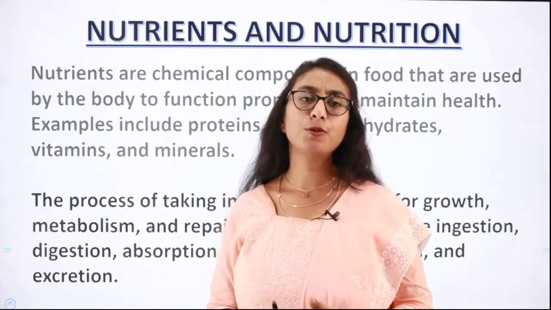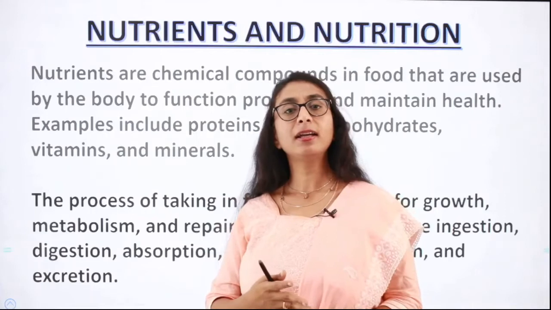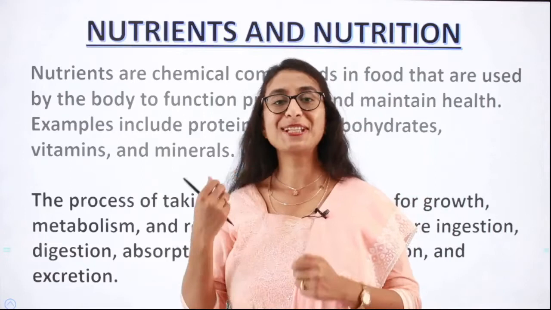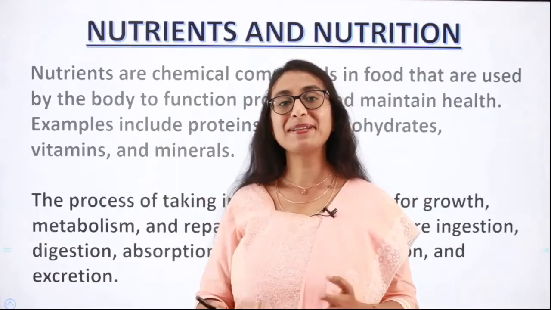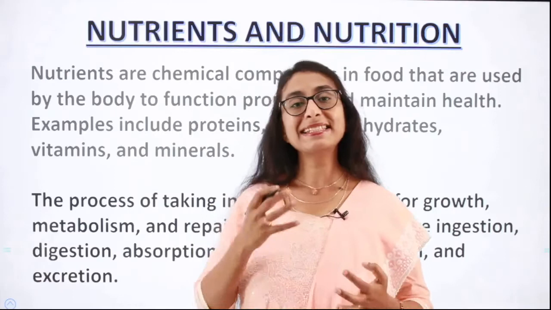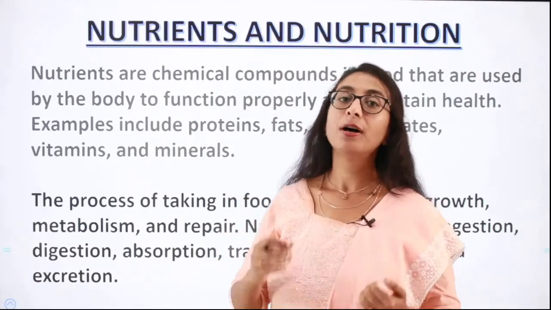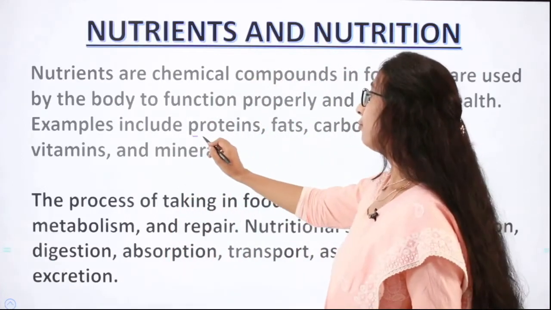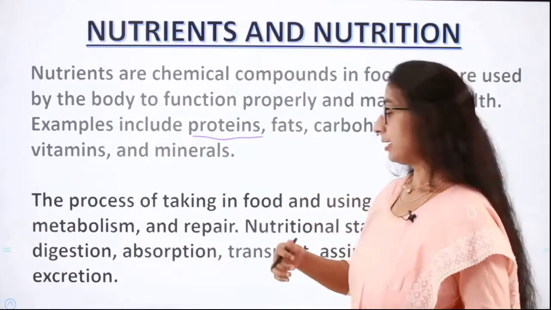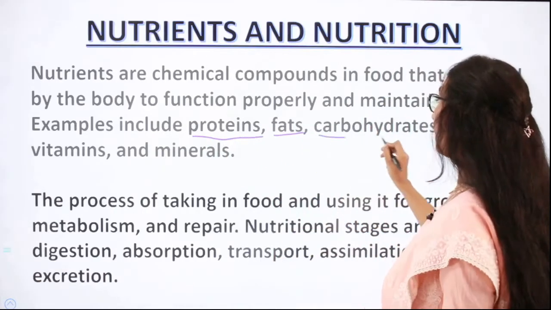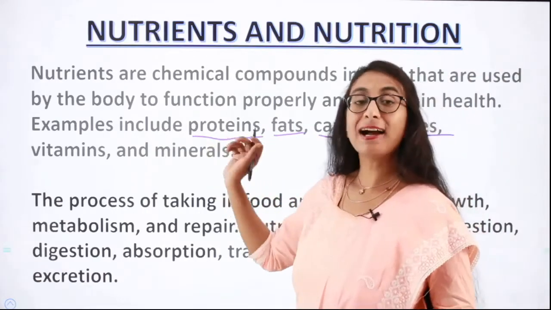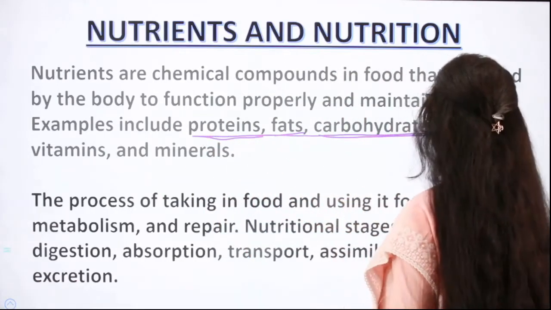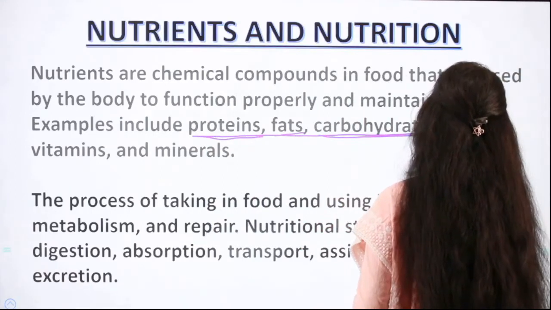Whatever food we consume, be it rice, dal, chapati, or vegetables or meat or fruits, be it even chips, cake, or any pizza, pasta, any food which you consume, it is ultimately broken down into proteins, carbohydrates, and lipids, right? So whatever food we consume is ultimately broken down into proteins, fats, carbohydrates, and these are called macronutrients. So proteins, fats, and carbohydrates are called macronutrients.